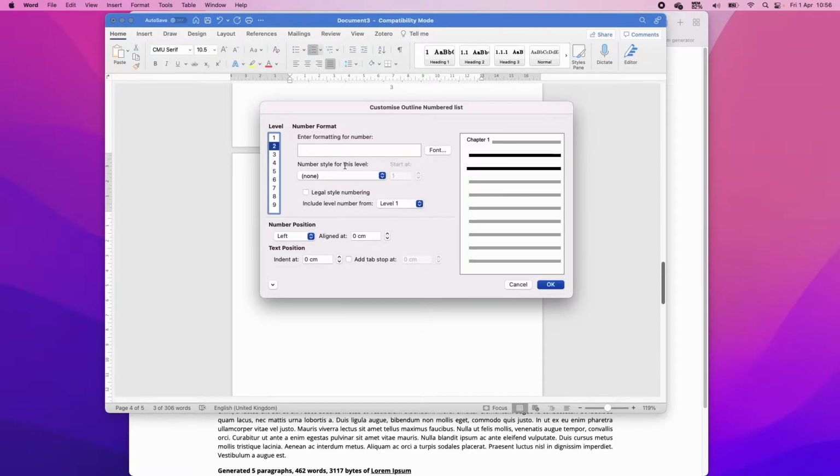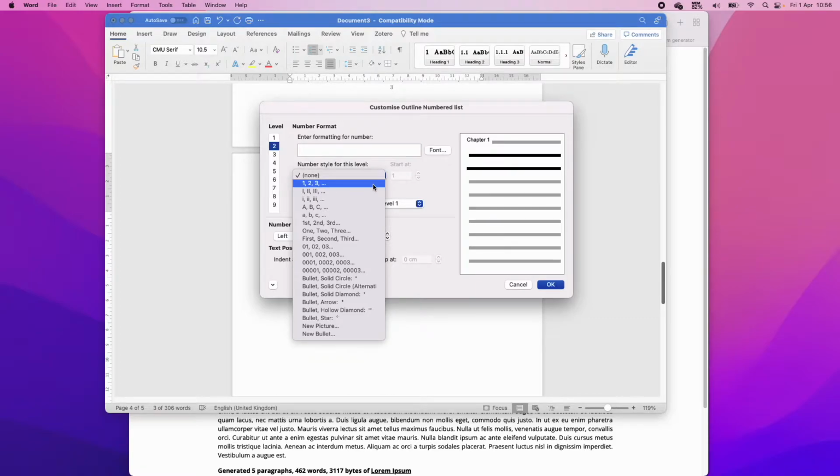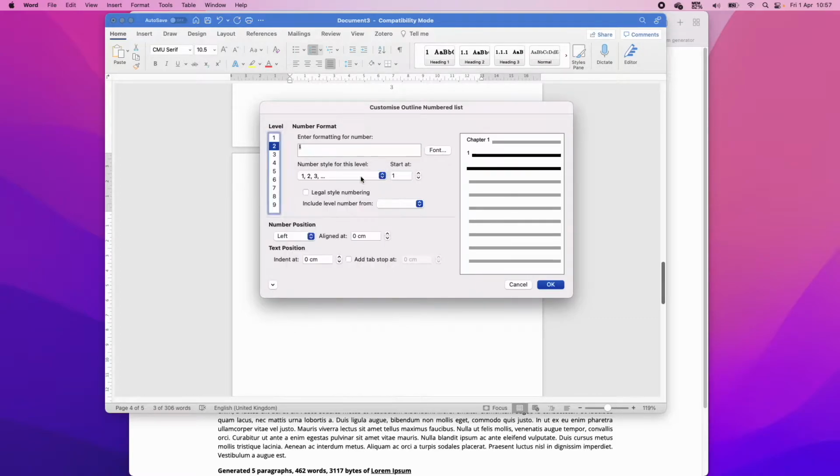So currently we don't have anything in level 2. To add numbers or to add a list to this level, we are first going to select the number style for this level, which we're going to say is numbering. And then, so this is our current level, but we want to add a reference to the above level, so to level 1.